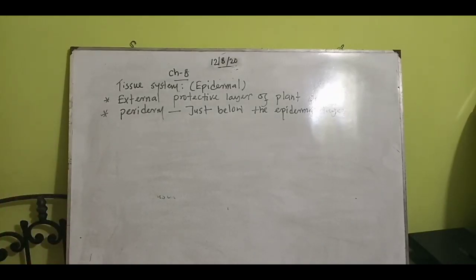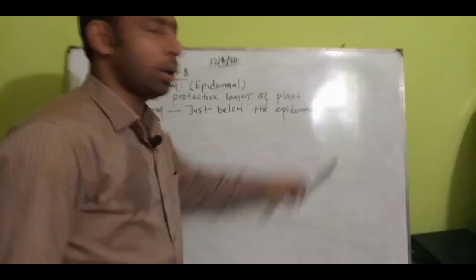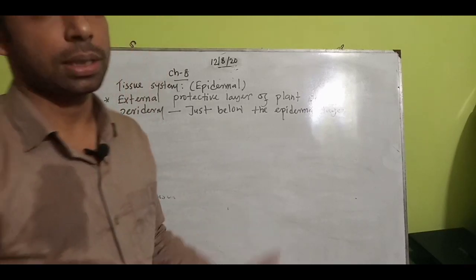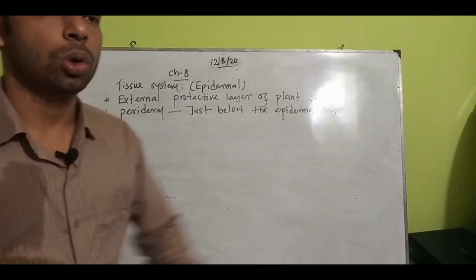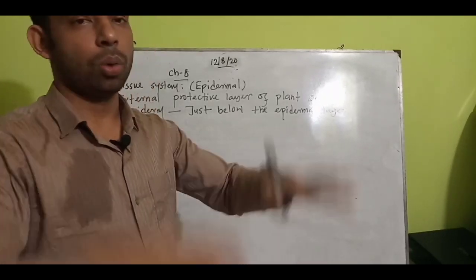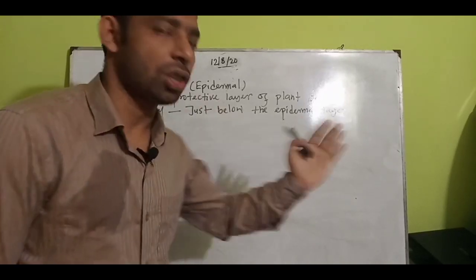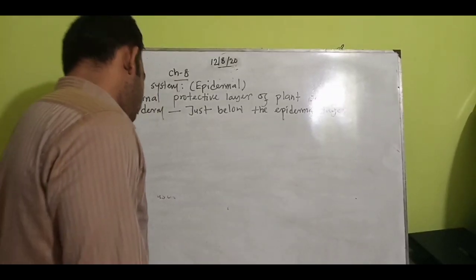Yes, Jahidul Islam, Maruf, alaikum salam. Very good to see all of you connecting. The periderm is also asked in exams. Suppose the outer layer is the cell wall and the inner side is the cell membrane, like that. The outer layer of the plant organ is known as the epidermal layer, and the periderm is present just below it.